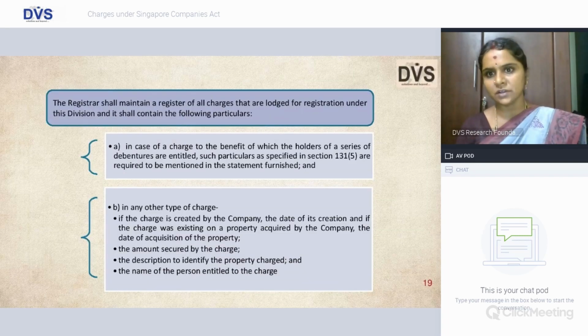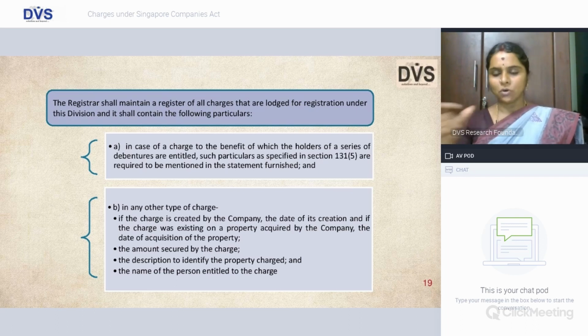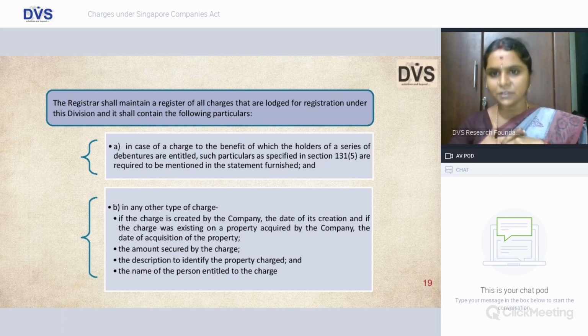Maintenance of statutory register to be kept by registrar. A talks about debenture and B talks about any other type of charge. And in case of charge, the benefit of which holders of series of debentures are entitled, such particulars as specified in 131 subsection 5. 131.5 we discussed about the total amount of all the series put together, the date of the resolution in which you are going to approve this particular series of debentures.